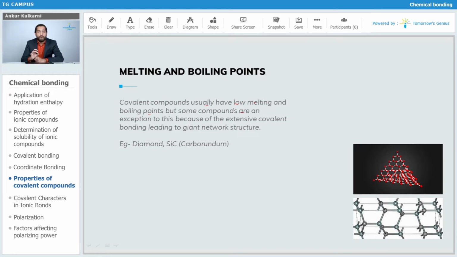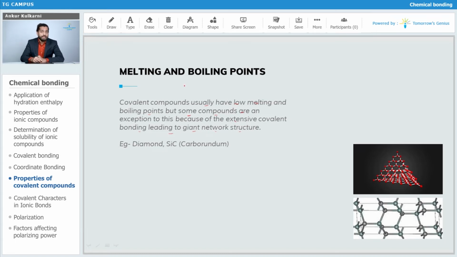But in covalent compounds, there are covalent bonds. Covalent bonds are formed by the sharing of electrons. So it is a little bit easier to break a covalent bond than an ionic bond. Thus, the melting point and boiling point of covalent compounds are a little bit less. Okay, so we can say that covalent compounds usually have low melting and boiling points, but some compounds are an exception because of the extensive covalent bonding leading to a giant network structure.